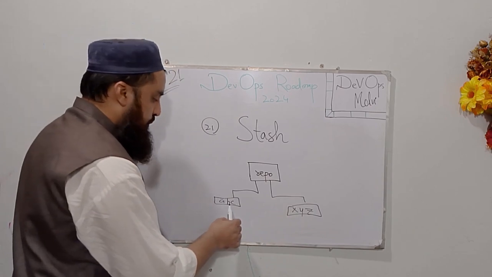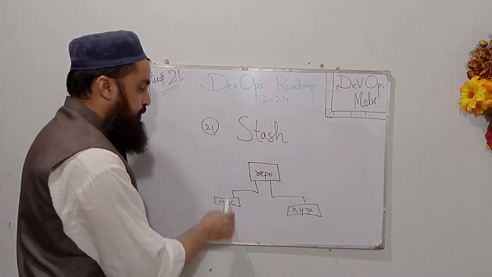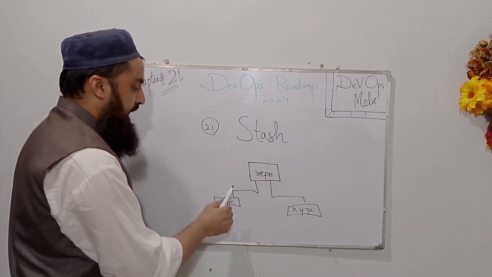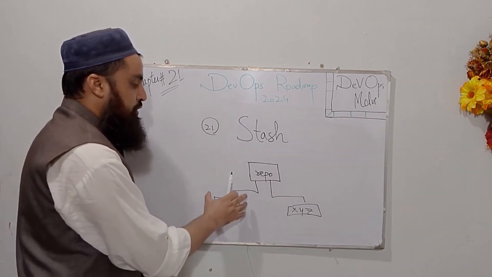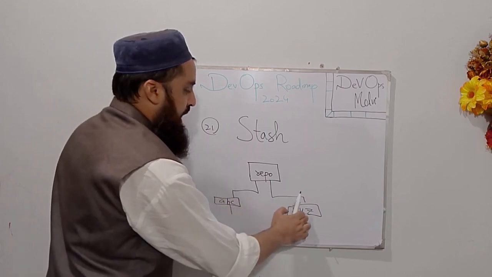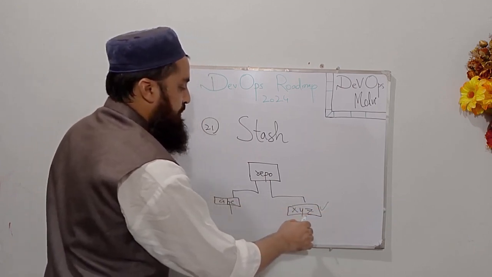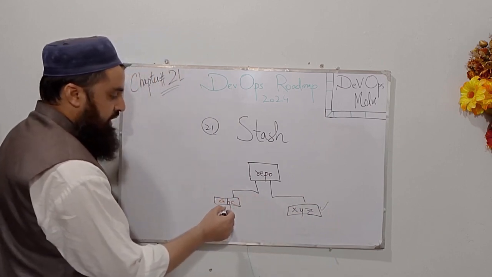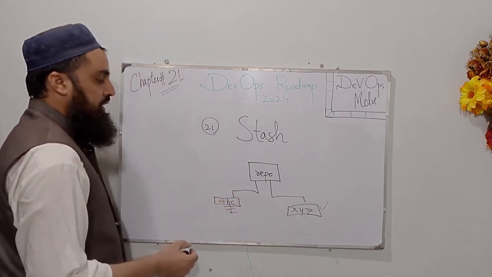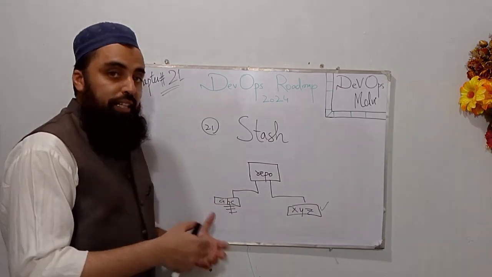But I do not want to commit the changes on my branch ABC, so I can use git stash and those changes will not be committed, and I can switch from ABC to XYZ, and after finishing the work on XYZ branch I can come back on the branch ABC to finish up my changes, and then I can commit.